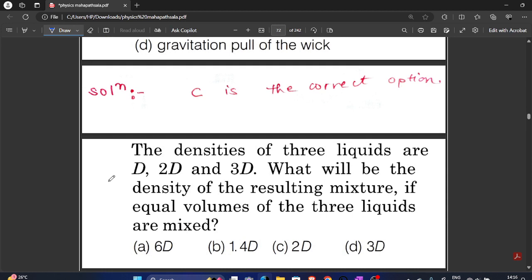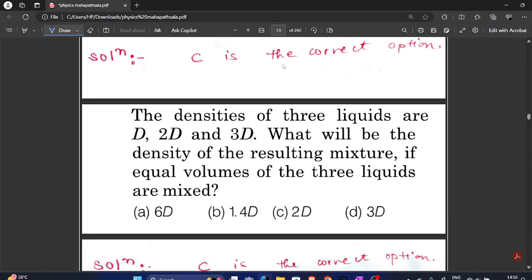So our next question, the density of three liquids are D, 2D and 3D. What will be the density of resulting mixture if equal volume of three liquids are mixed? It will be 2D.